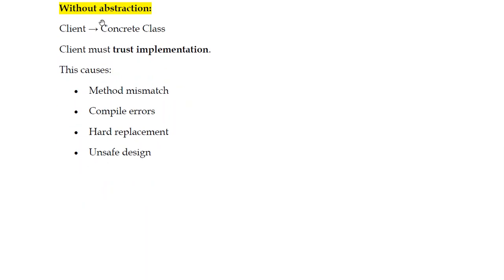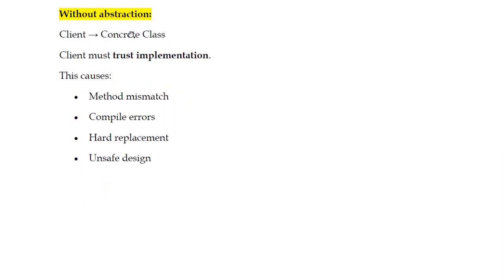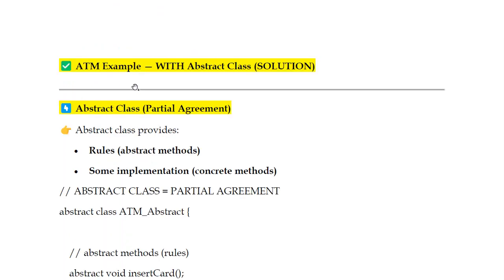So what can you learn? Without abstraction, a client depends on the concrete class, so the client must trust the implementation. That is what they are expecting. This causes method mismatch, compile errors, order replacement, and unsafe design issues. So these are the problems we may expect without using these abstraction concepts.